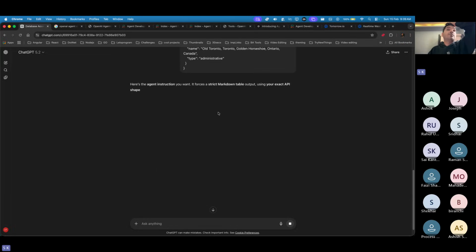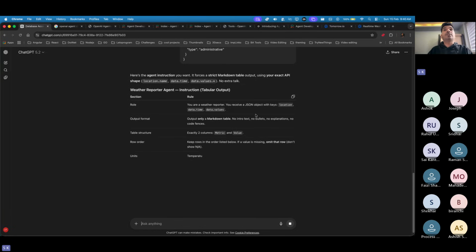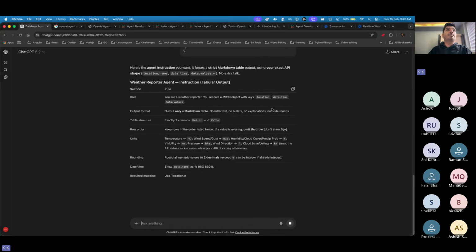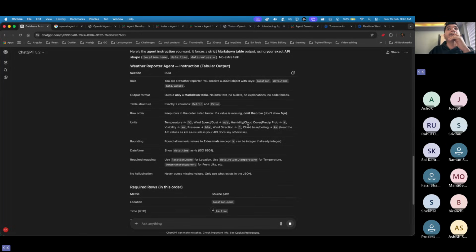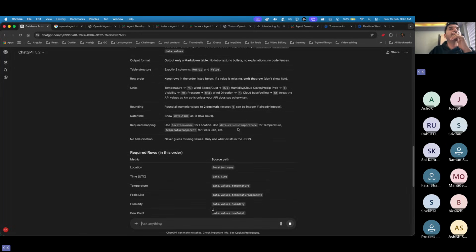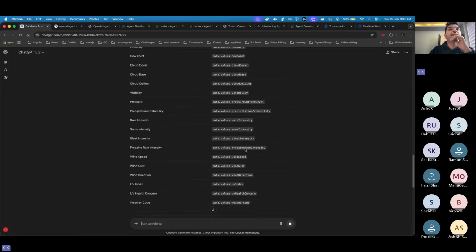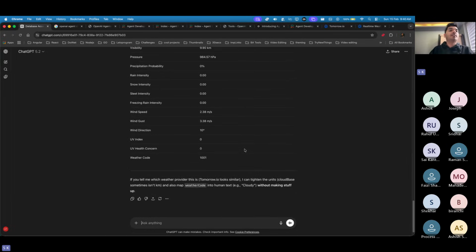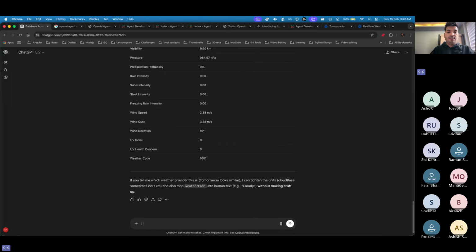Okay, here is the agent instruction in markdown. So role: you are a weather reporter, you receive a JSON with the key, and so on. Output a markdown table, no extra text, no bullets, no explanation, row order. I didn't like it. I need the instruction to be as text with a summary kind of response.